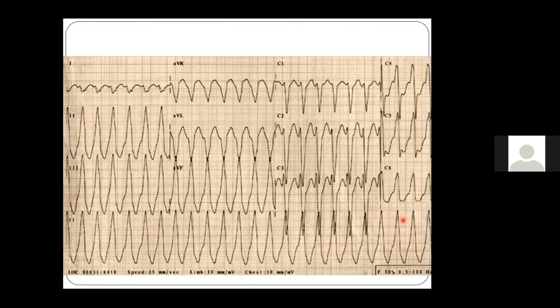This ECG I have already told, but for our discussion's sake, let's come to the Brugada algorithm. Is there an absence of RS? There is RS in a few of the precordial leads, so the first point is ruled out. It can still be a VT or it can still be an SVT with aberrancy. We have to go to the second point. From the beginning of R to the nadir of S, is it more than 100 milliseconds? No, it is not more than 100 milliseconds, because this is R and this is S.